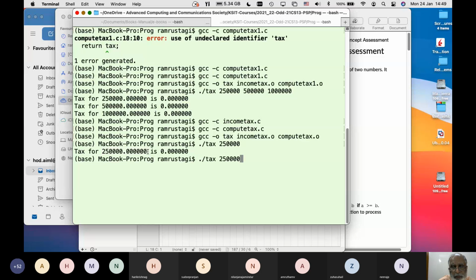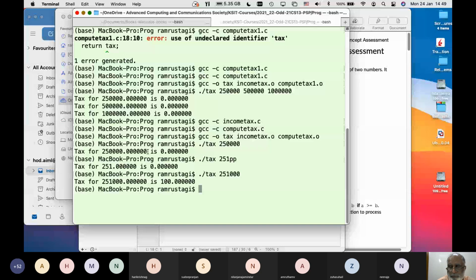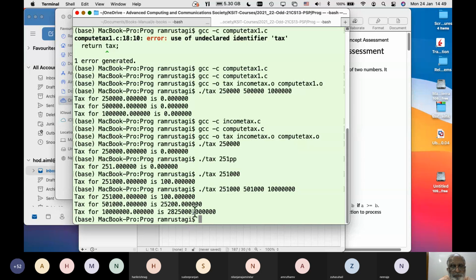Let's say I were to give a different income, 2,51,000. So tax would be 10% of 1,000, which should be 100. And that's exactly what we are getting here. I can pass multiple incomes, 5 lakh, 10 lakh, whatever, and you get the respective tax. So this is 100 lakh income, you paid about 20 lakh 25,000 tax, and so on and so forth.